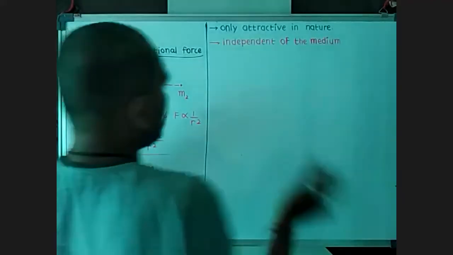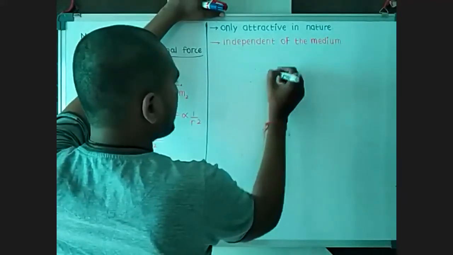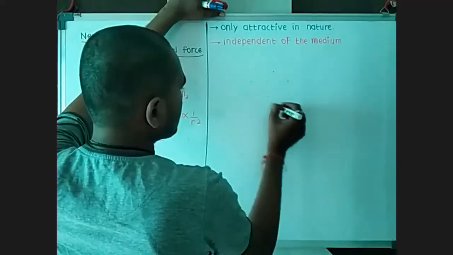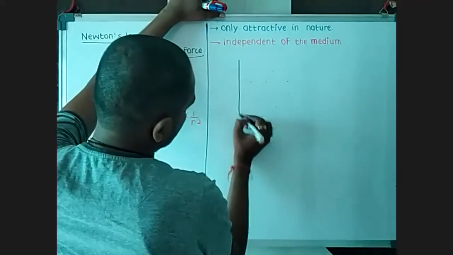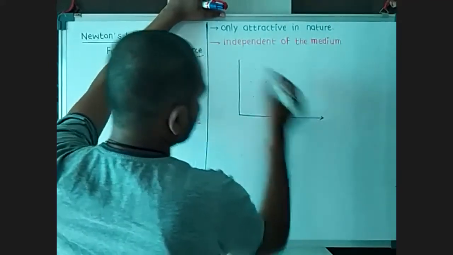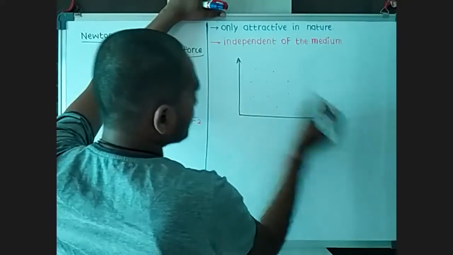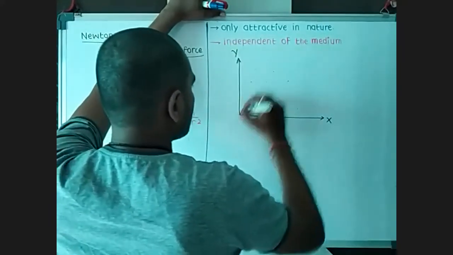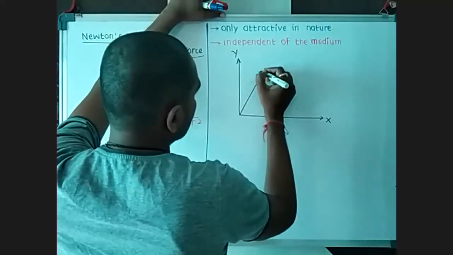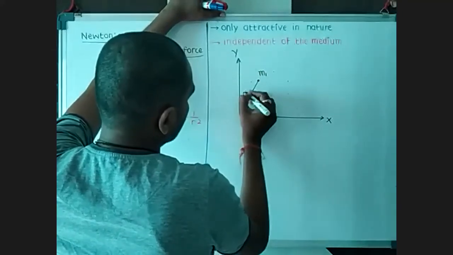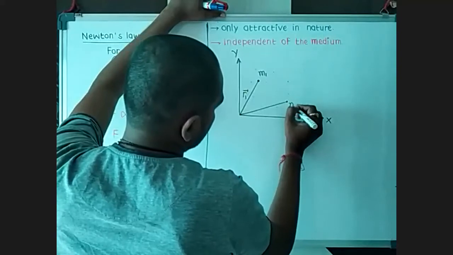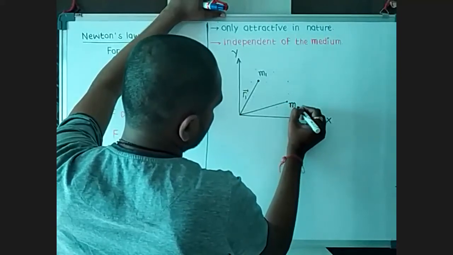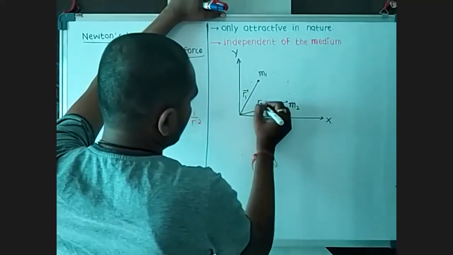Like, we have a few particles like this. This is the first particle, M1, having position R1. This is the second one, M2, and R2.